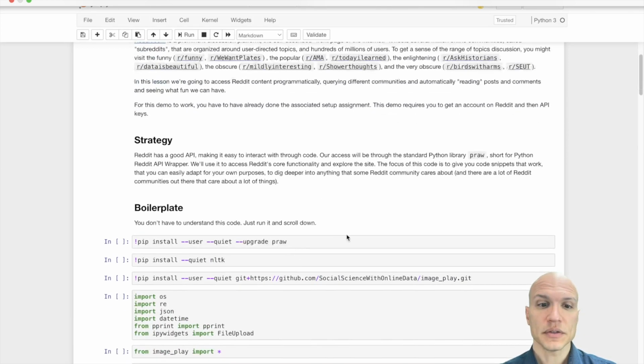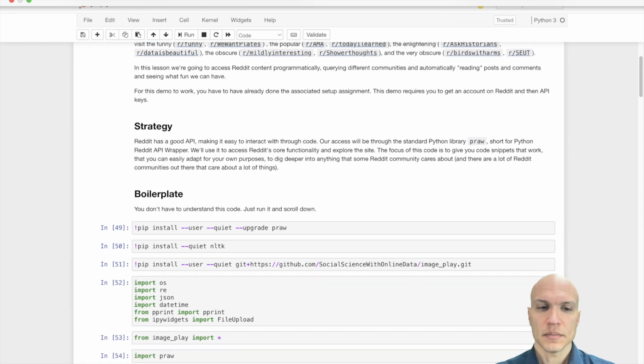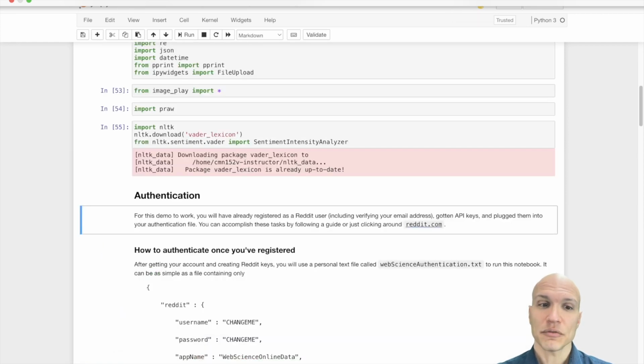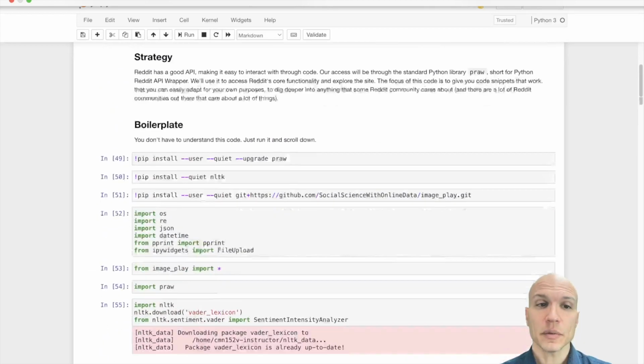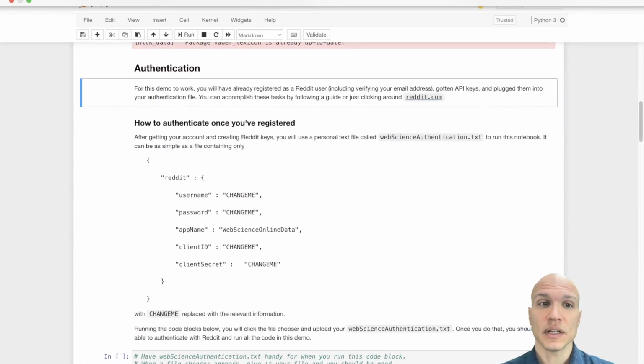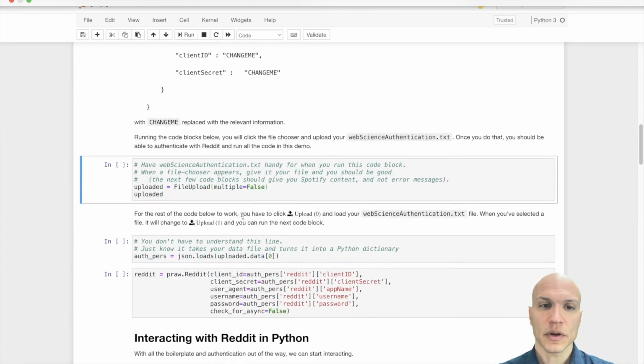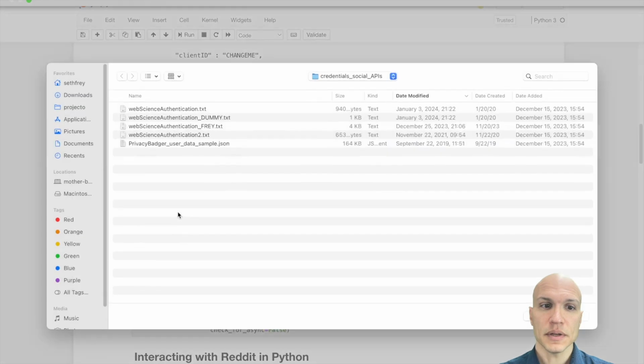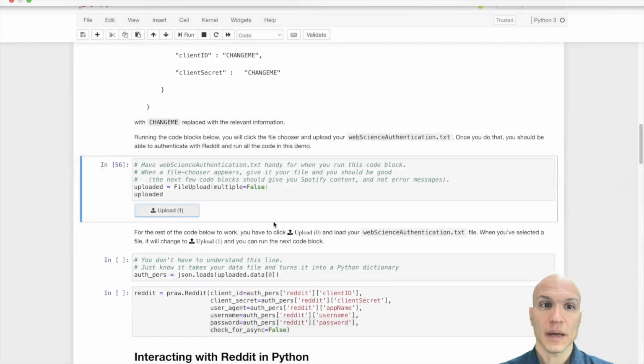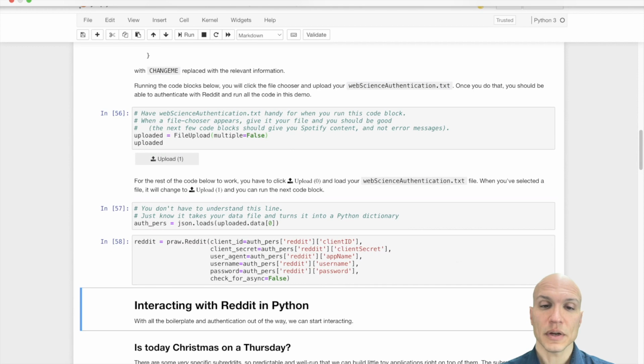So I'm just going to have our boilerplate running in the background while I chat us up. The really key thing here is PRAW, the Python Reddit API wrapper. You don't actually have to know that. Remember, boilerplate, we don't have to understand it. You just run it. You all may also, by now, be familiar with our authentication process. I open this up, I hit my little button, I'm going to load up my own credentials, and I keep running. And now we're ready to interact with Reddit in Python.